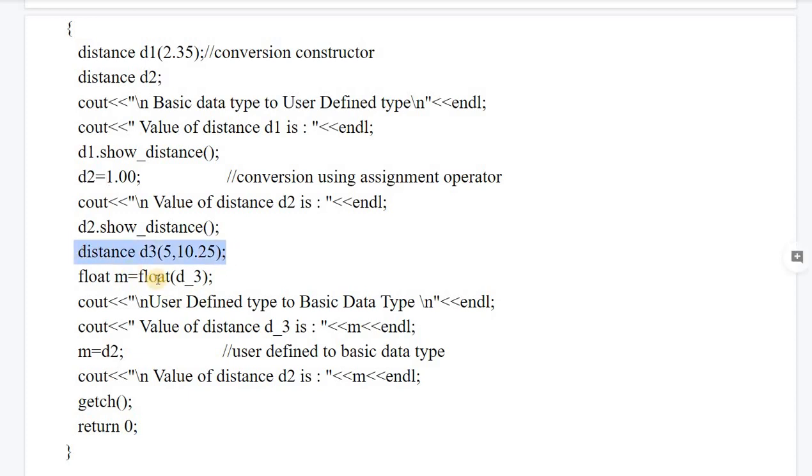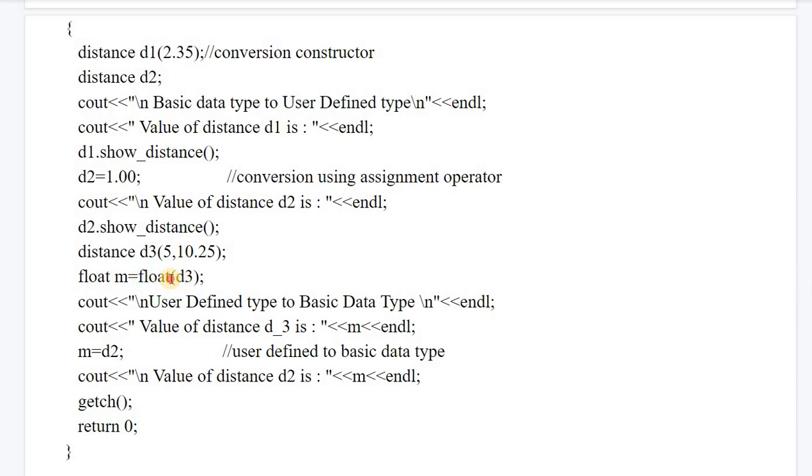This will call the parameterized constructor. 5 will be assigned to feet and 10.25 will be assigned to inches. Inches was float and feet was integer type. So float m is equal to, we have taken float d3. Try to understand that this is the explicit conversion. What we are trying to do here is explicit conversion.